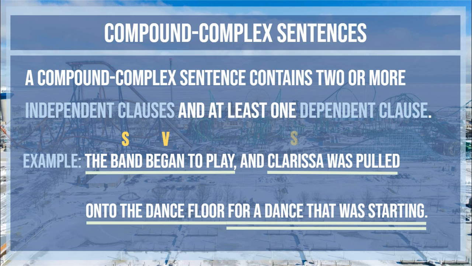Well, the second one is Clarissa. That is who the independent clause is about. And the verb or verbs that goes with that subject is, well, there's two. There's was, which is a helping verb, and pulled, which is an action verb. So we have done all we need to do here. We found our two independent clauses, our dependent clause, and our subjects and verbs in this example.